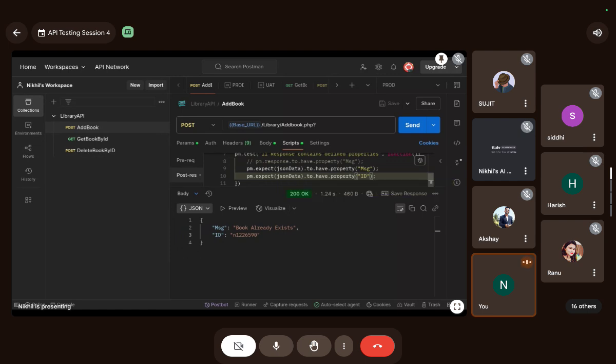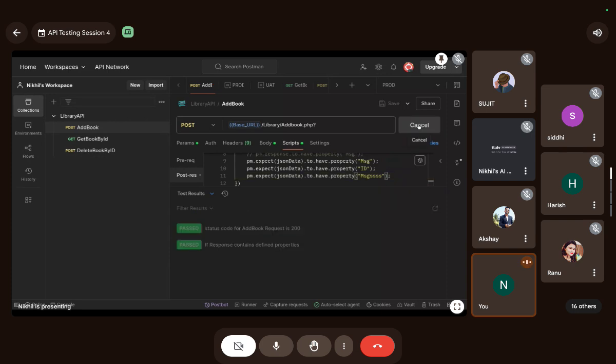Okay, let's run it again, guys. See the test results. See, it passed again. Let me add some unusual property to see if this works or not. I will add "messages", and hit save and click on send. This should fail this time. See, this failed.